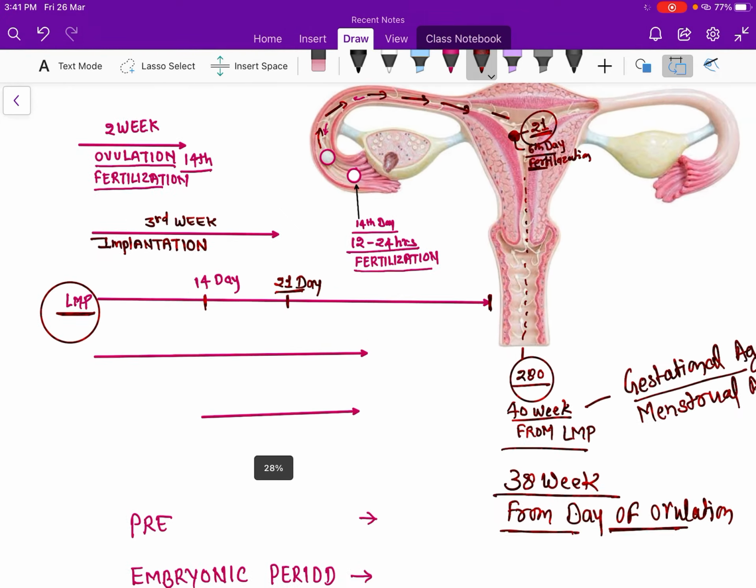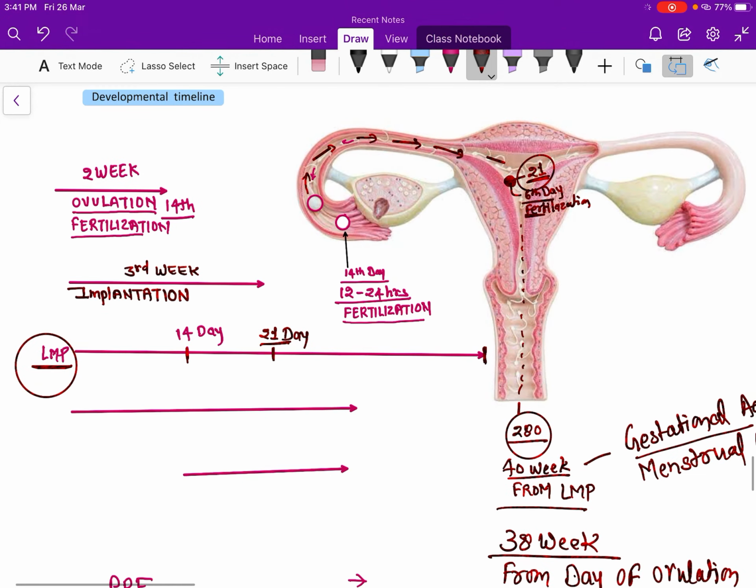Now if any examiner asks the question, when you do transvaginal ultrasonography, suppose that you enter the ultrasound probe from the vagina and you take the heartbeat of the baby, at what time can you identify the heartbeat of the baby?